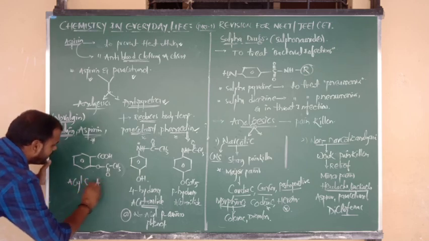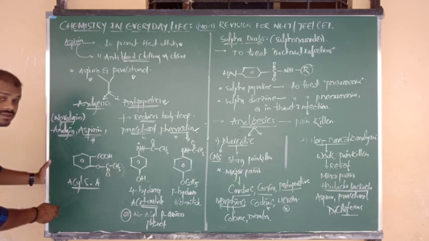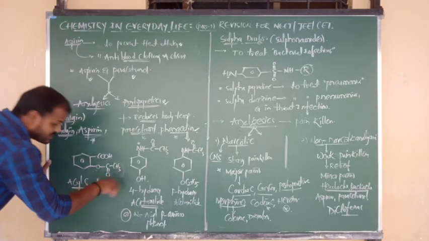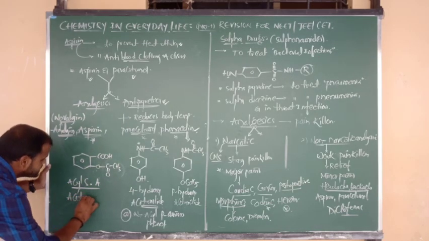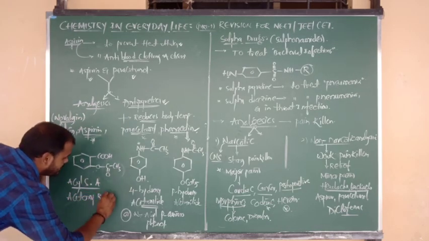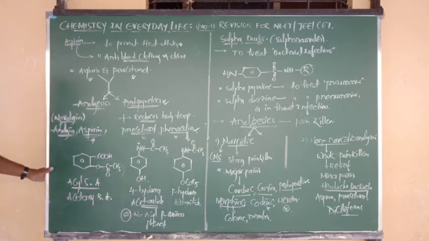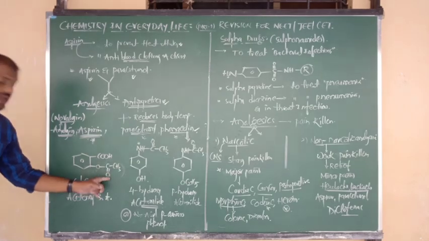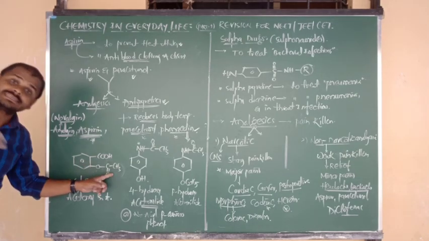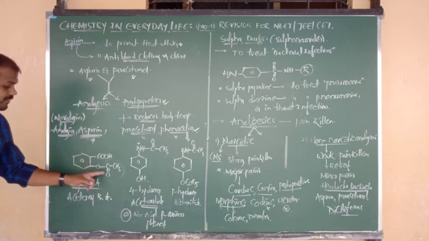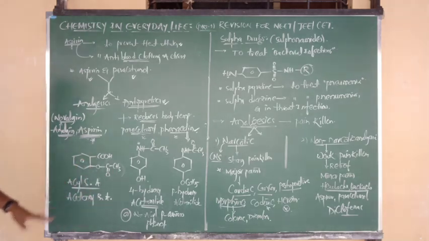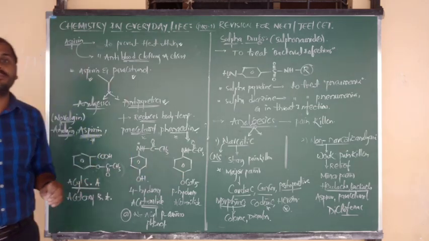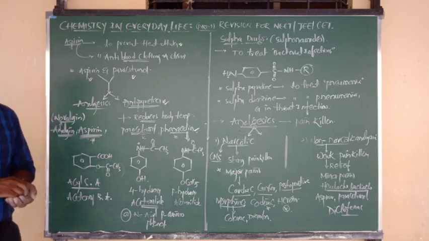Without including oxygen we simply say acyl; including oxygen we say acetoxy benzoic acid. So we can write two names for aspirin. Aspirin is the common name, and the chemical names are acetyl salicylic acid and acetoxy benzoic acid. See the variation clearly, and try to remember all three structures. All three are very important.